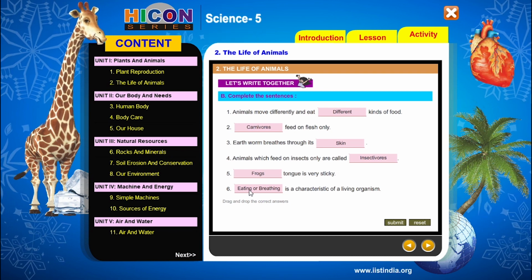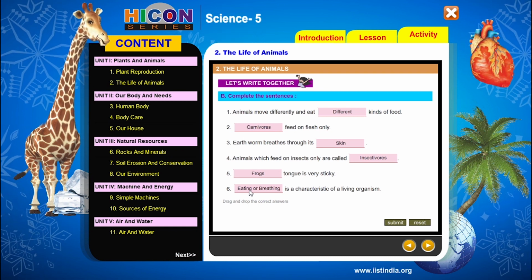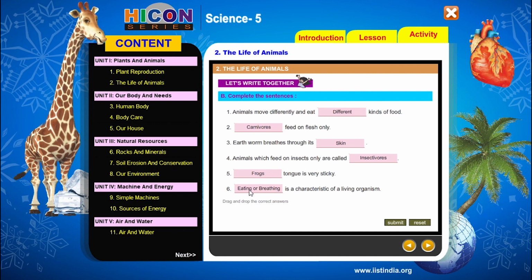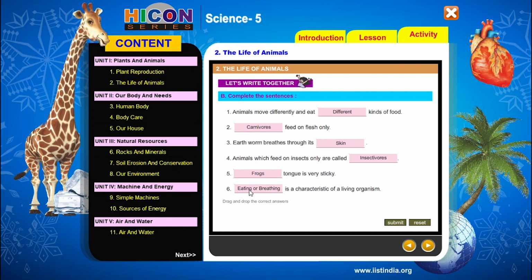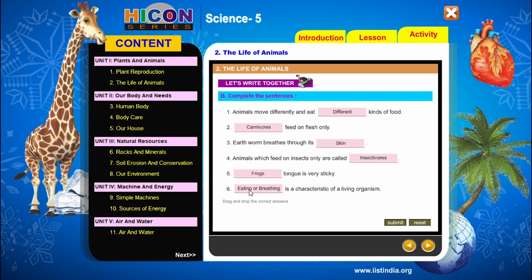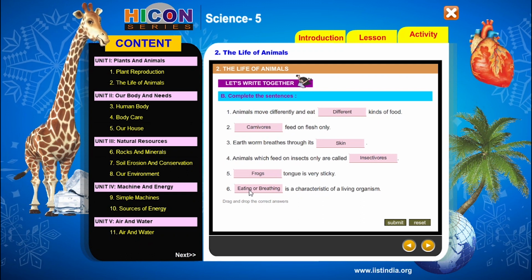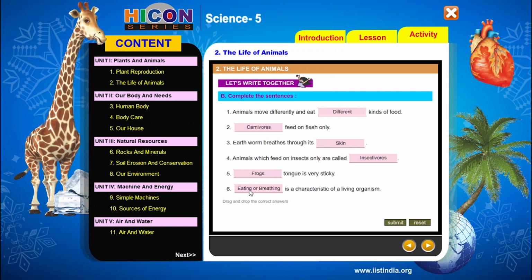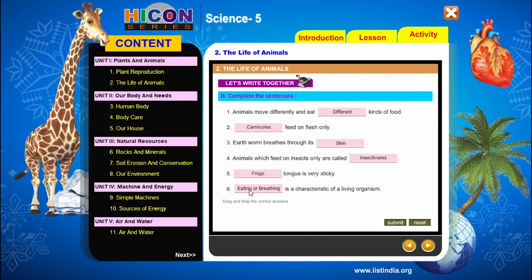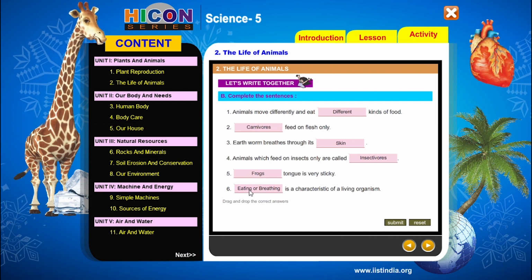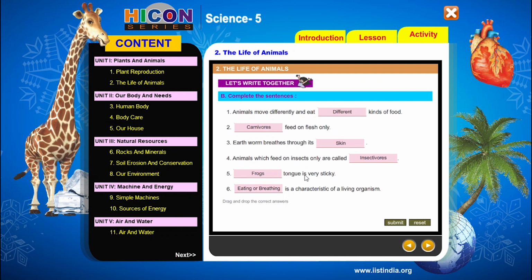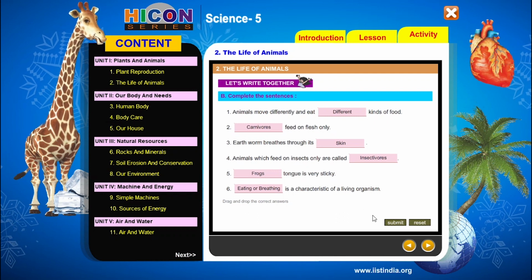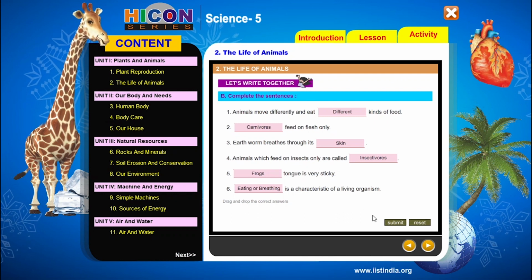So eating or breathing is the characteristics of living organisms. So children, these are the answers for the given sentences. So the simple way is we have to pick the correct answer for the given sentence and write that word in the given sentence. So children, this is about the second part in the activity section.